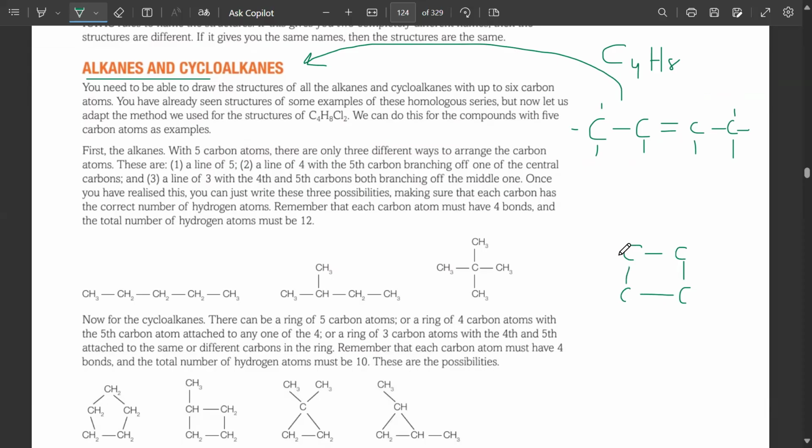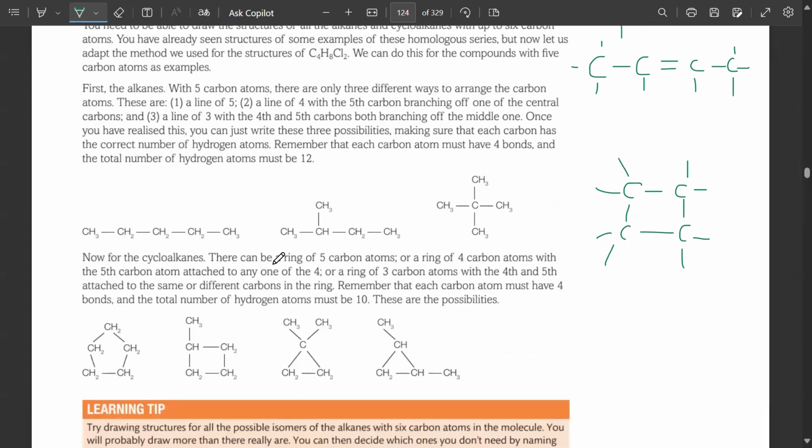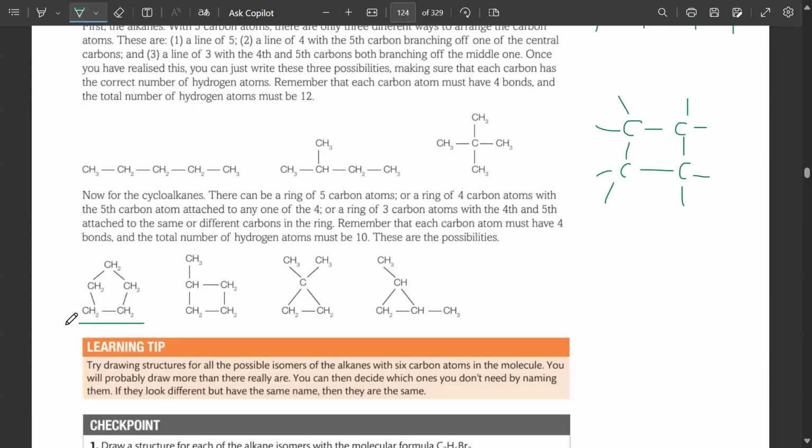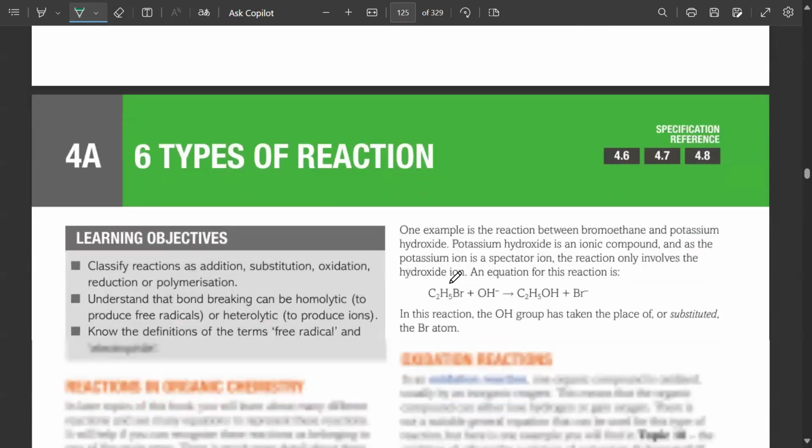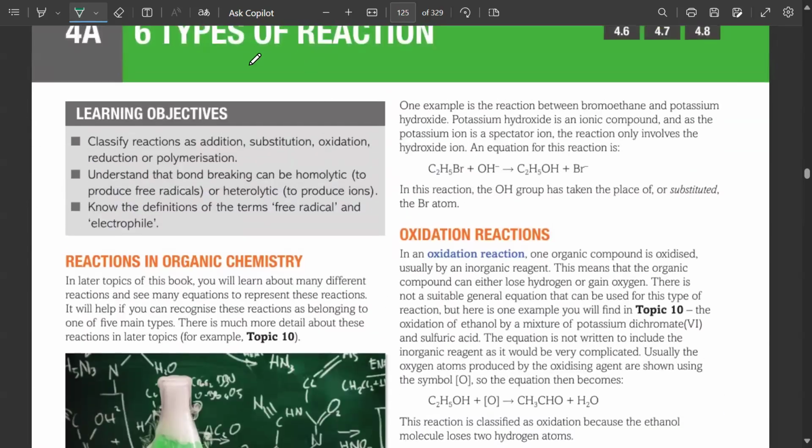If I draw these in a cycle and now connect hydrogens 1, 2, 3, 4, 5, 6, 7, 8. See, no double bond was needed. I completed all 4 bonds of carbon as well and all 8 hydrogens as well. For example, look at this example. We have pentane drawn in cycloalkanes. Cycloalkanes are all saturated. Remember that.